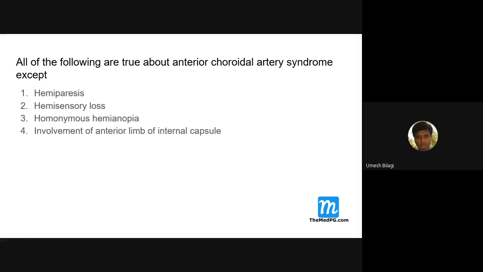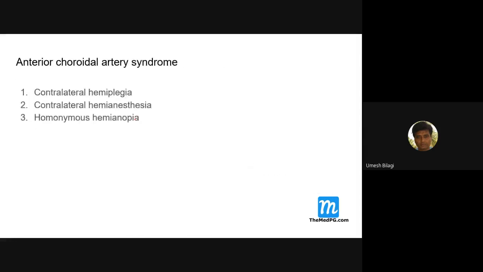Most of them are motor diseases. Anterior choroidal artery syndrome causes contralateral hemiplegia, contralateral hemianesthesia, and homonymous hemianopia. That is because of involvement of the lateral geniculate body and optic tract.